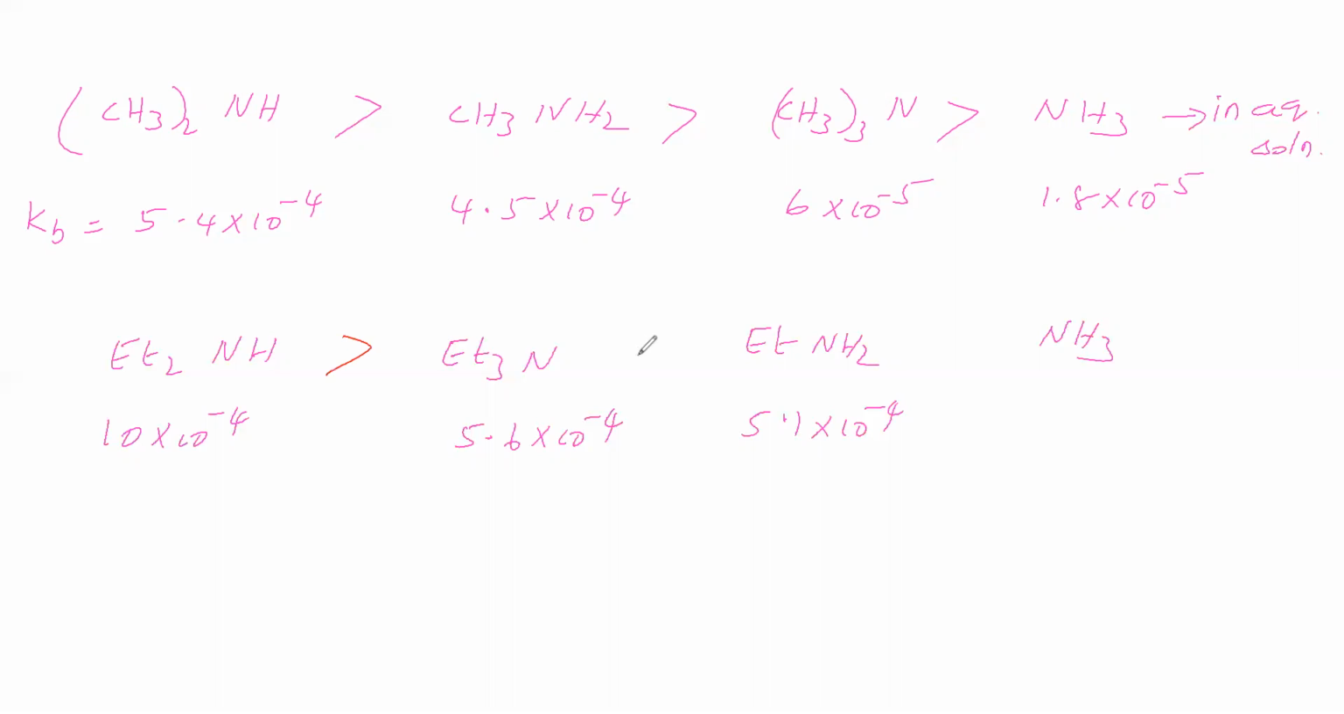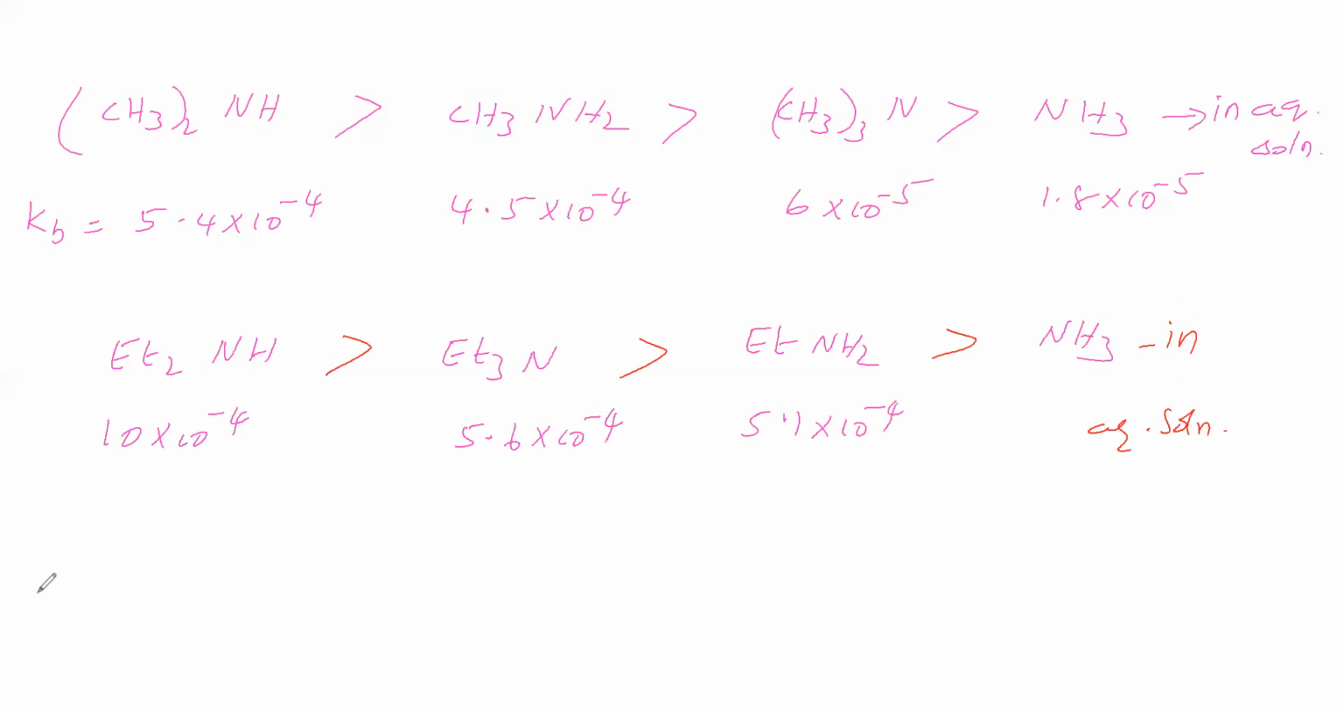Secondary amine is greater than tertiary amine, tertiary amine is greater than primary amine, primary amine is greater than ammonia. Now see, in this case secondary is greater than primary, primary greater than tertiary. But in this case secondary is greater than tertiary, tertiary greater than primary. Have you got the idea? Because the magnitude of the plus I effect changes. The methyl group has a lesser plus I effect, but the ethyl group has a higher plus I effect. So the magnitude of the plus I effect changes, therefore the order of basic strength changes. This is also in aqueous solution.